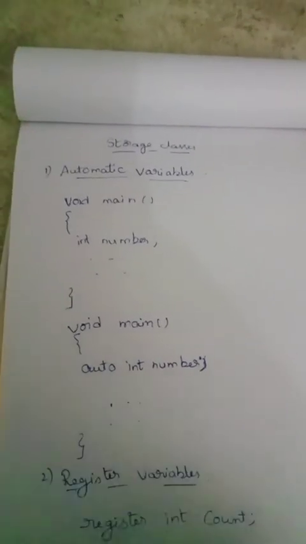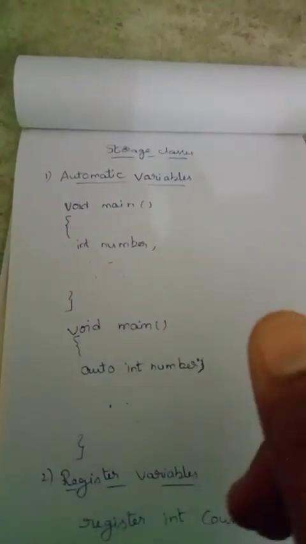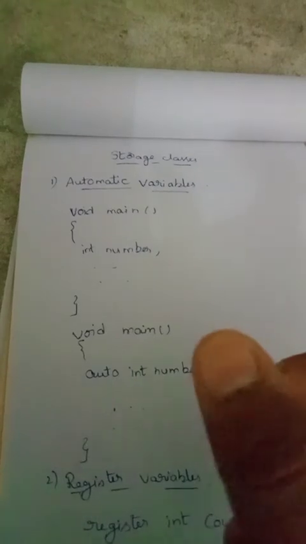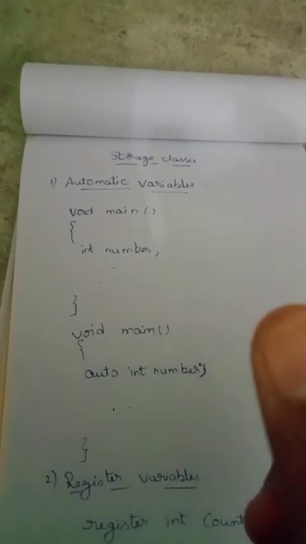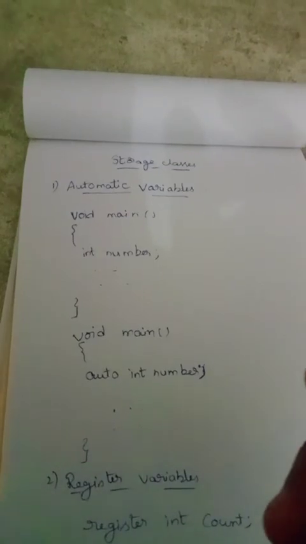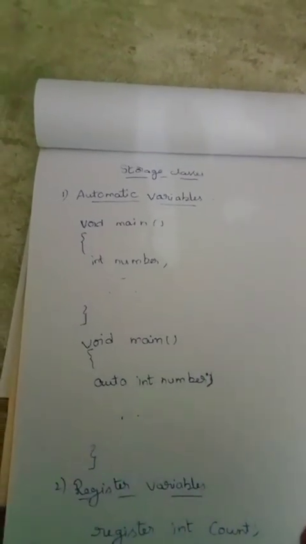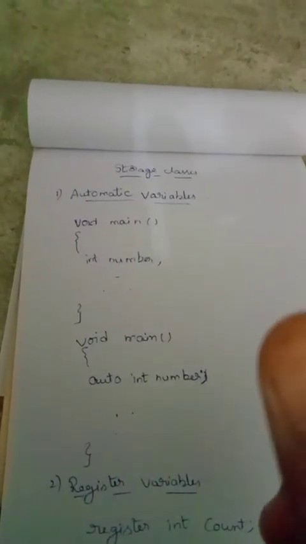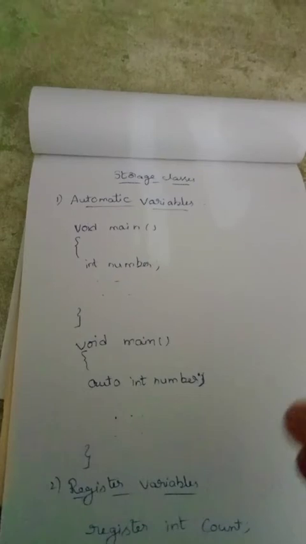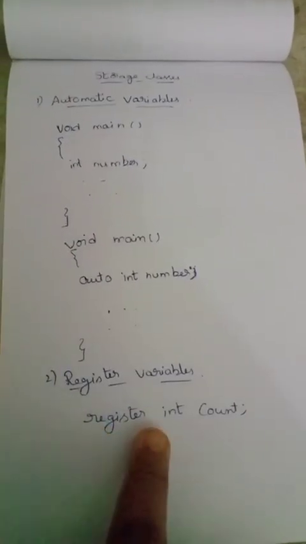Next, register variables. We can tell the compiler that a variable should be kept in one of the machine's registers instead of keeping it in the memory. Since a register access is much faster than a memory access, keeping the frequently accessed variables in the register will lead to faster execution of a program. This is done as follows. Here, register int count.